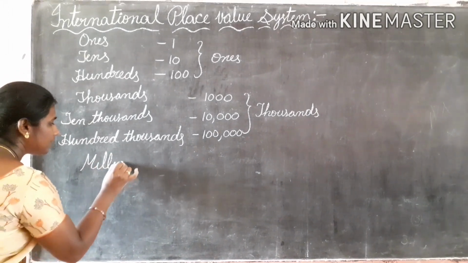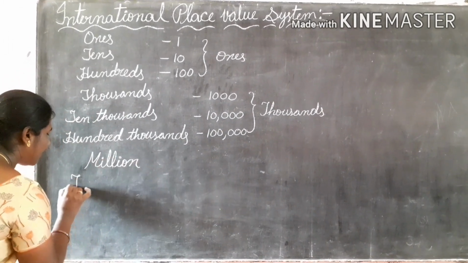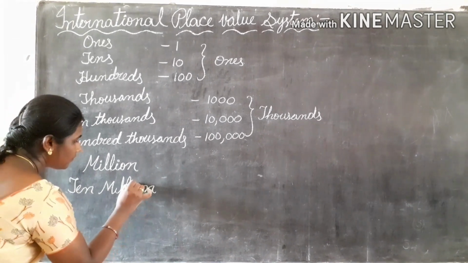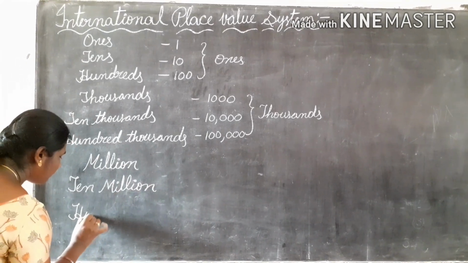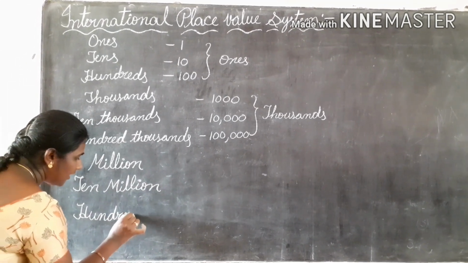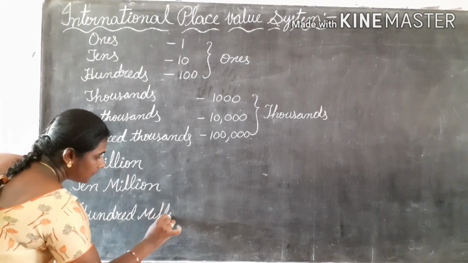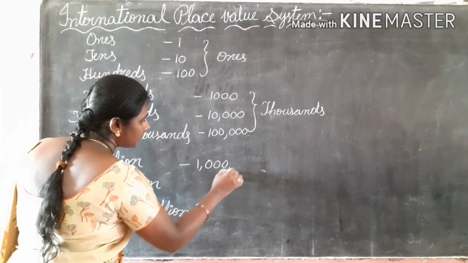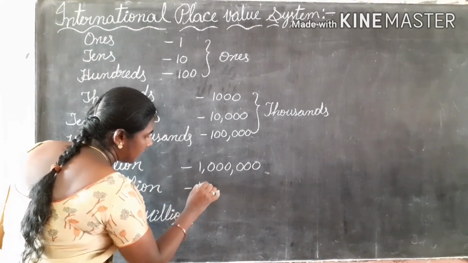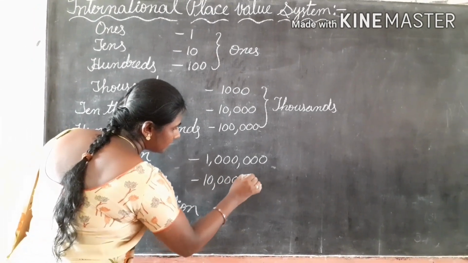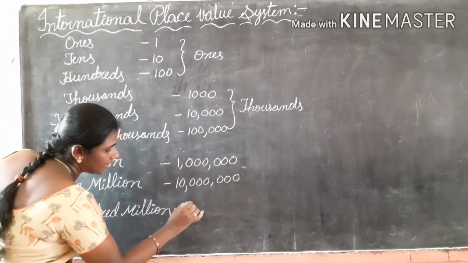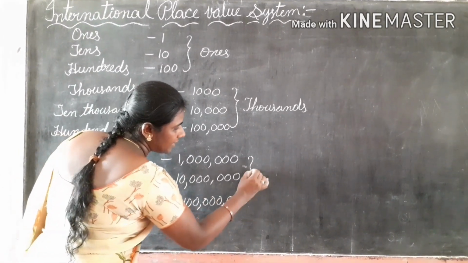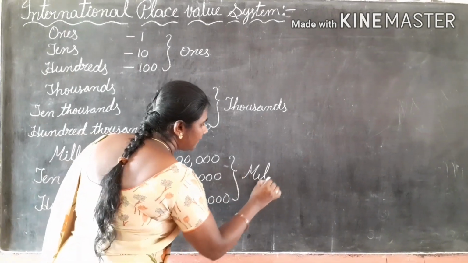Million, 10 million, 100 million. Million, 10 million, 100 million. These three are under millions period.